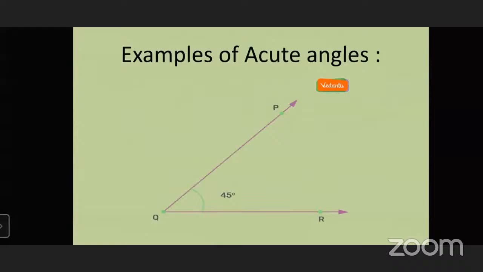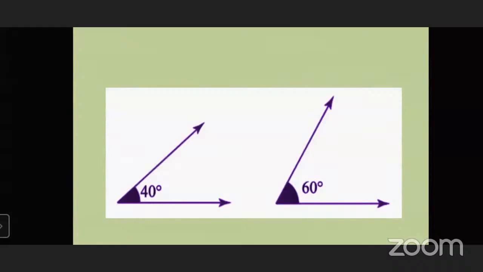That is acute angle PQR, which measures 40 degree. These are also some angles of 40 degree, which are less than 90 degree, and it means that this angle is an acute angle. Another angle also measures 60 degree. It means that it is also less than 90 degree, so it is also an acute angle. Always remember that every acute angle is less than 90 degree.